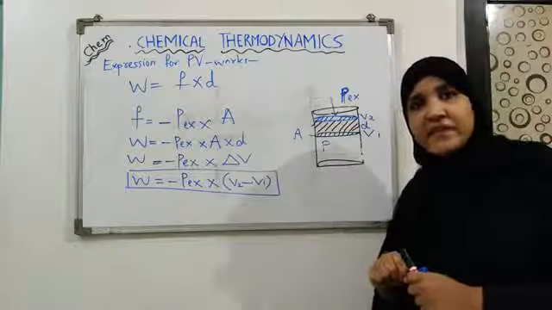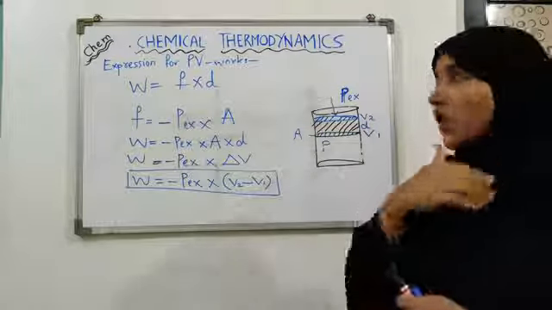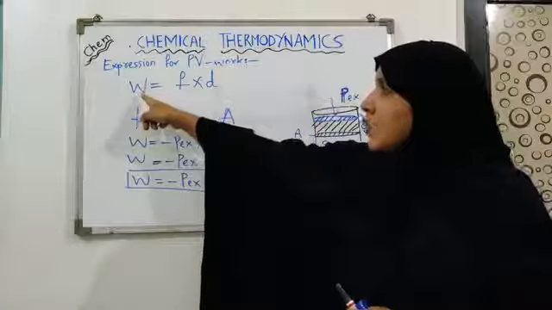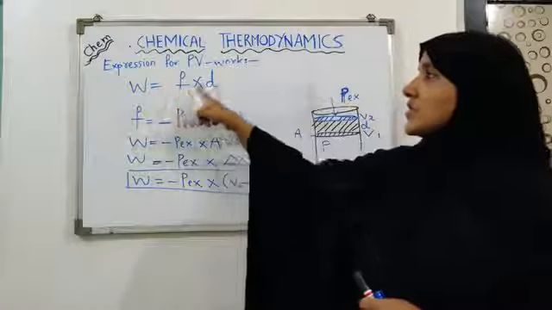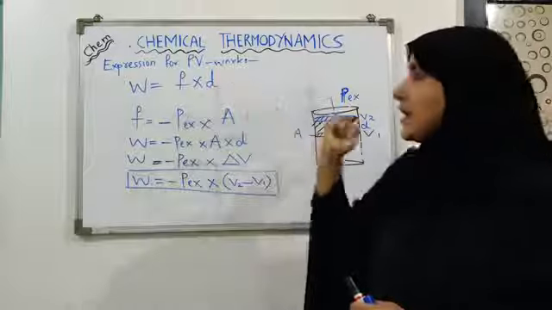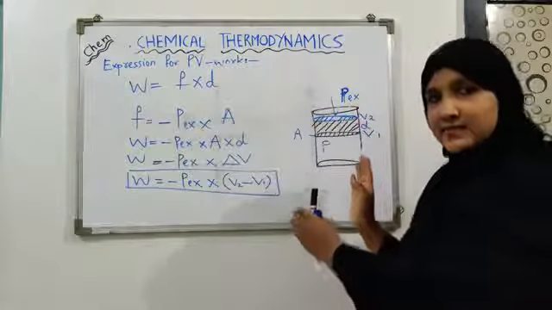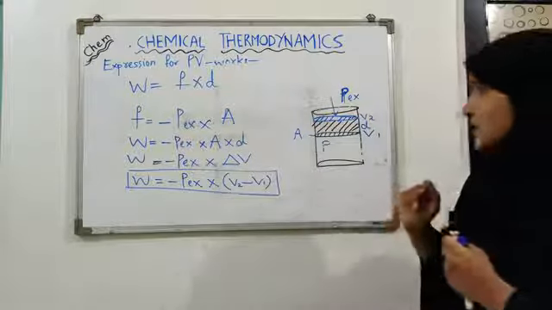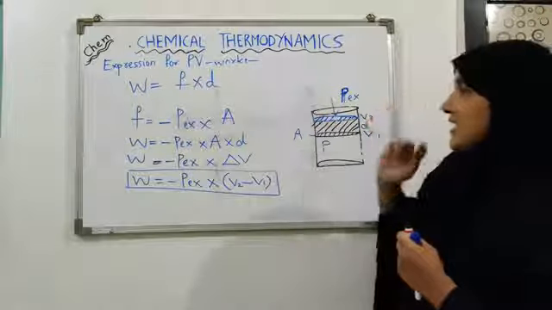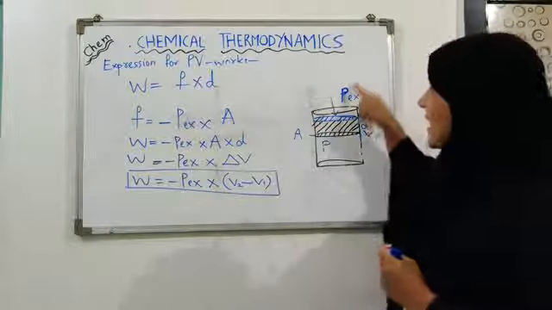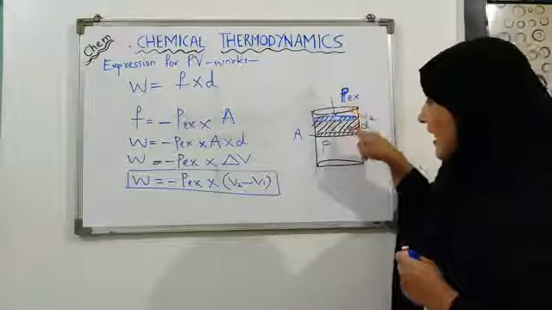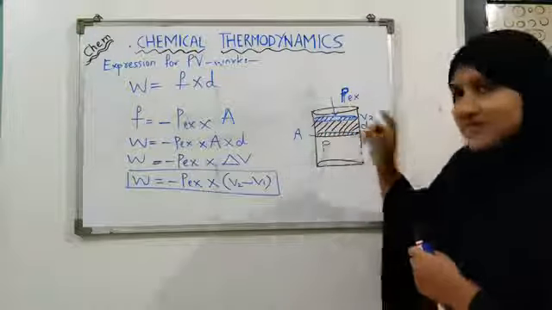These are the assumptions we have made. Now from the definition of work, we know that work is the product of force into displacement. Now what is the force that is acting in this case? Here we observe that the force acting is nothing but the external pressure acting on the area of the piston.